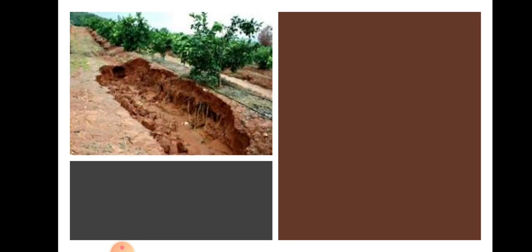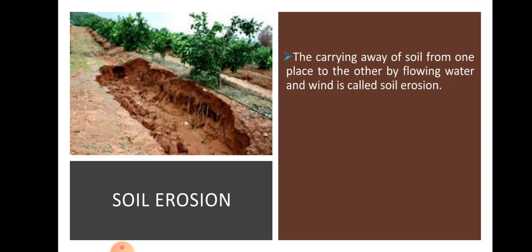Okay. Next, you must have seen scenarios like this. This is soil erosion. The carrying away of soil from one place to the other by flowing water and wind is called soil erosion. So normally what happens is that the soil gets washed away due to water and wind. This carrying away of soil is called soil erosion.